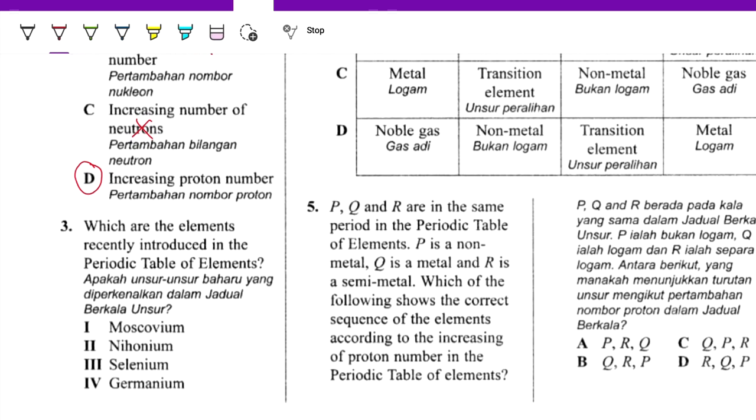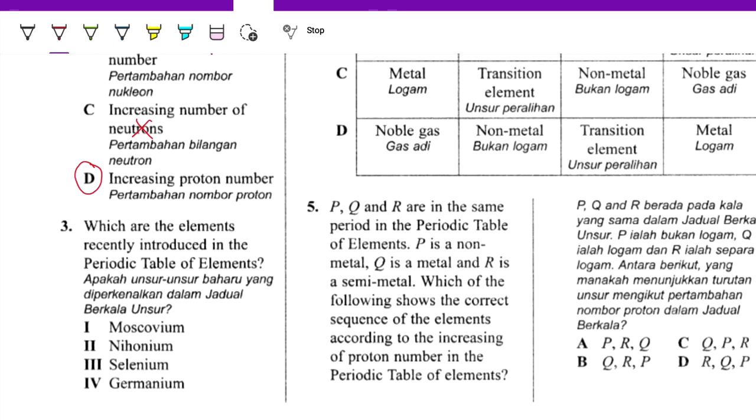Number 3, which are the elements recently introduced in the periodic table? This one is out of the scope, but just for your extra information.